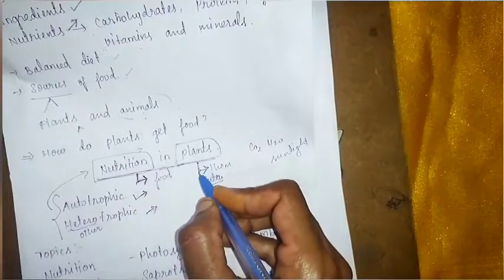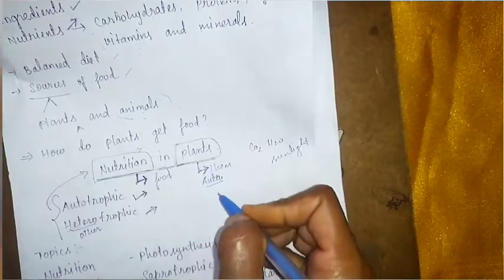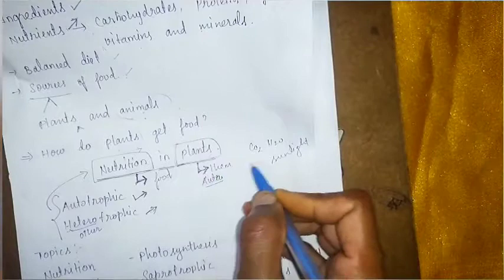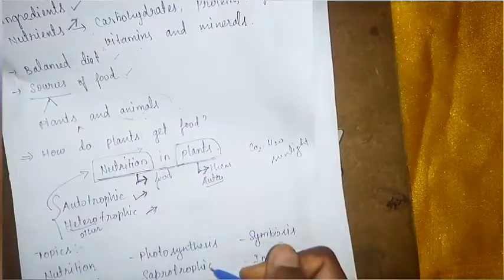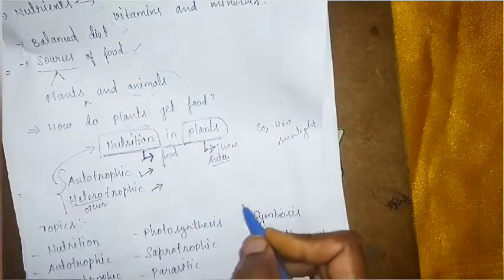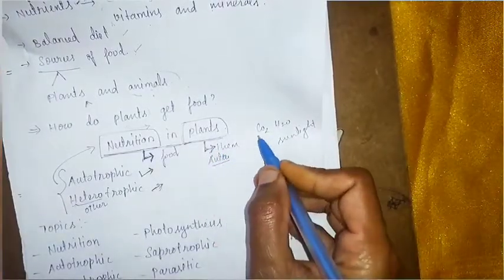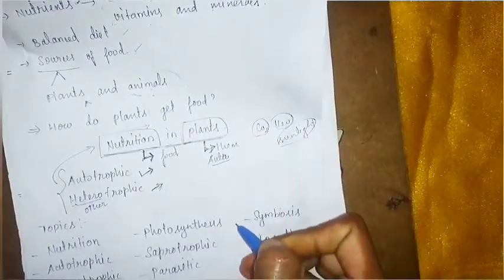Plants are getting their food by doing the photosynthesis process. Plants are called autotrophs and they prepare their food by themselves by doing photosynthesis. What is the photosynthesis process? Photosynthesis means a process by which plants prepare their food by using carbon dioxide, water, and sunlight with the help of chlorophyll.